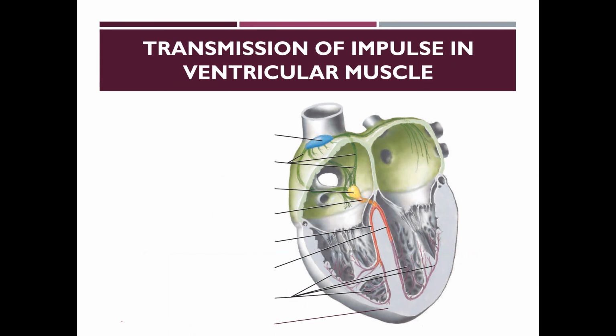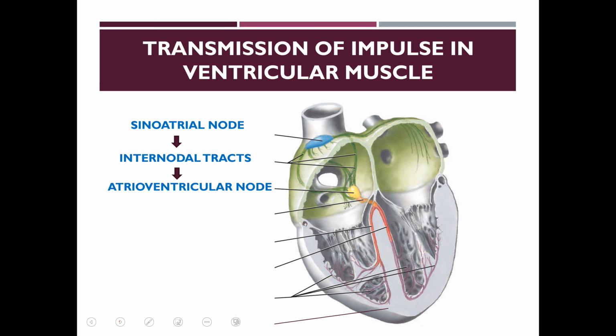The wave of excitation is produced in the pacemaker cells of the heart that are present in the SA node. From the SA node, impulse passes through internodal tracts to the atrioventricular node in about 0.03 seconds. There are three internodal pathways, as you can see. These are anterior, middle, and posterior pathways.